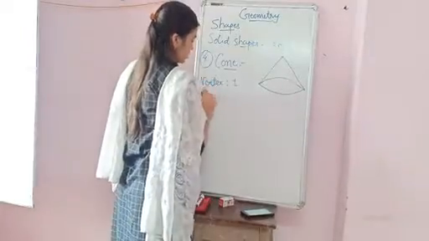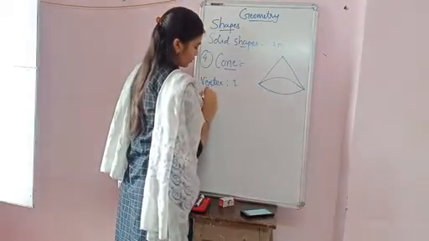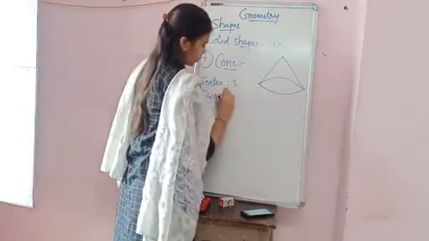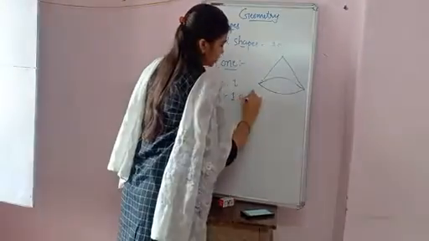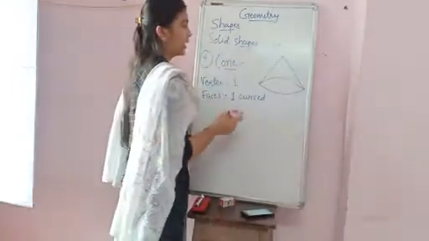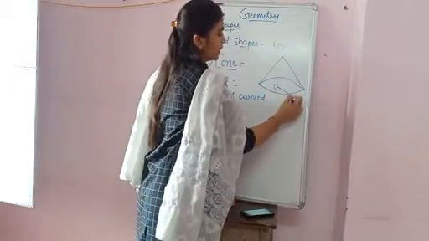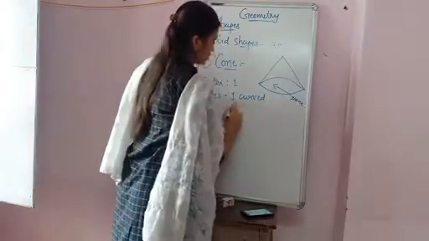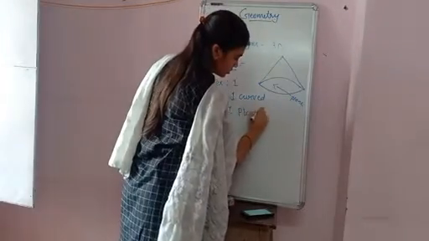One curved face. जैसे सिलेंडर में होता है पूरा राउंड होता है. And here you can see the plain face also. So there will be one plain face.